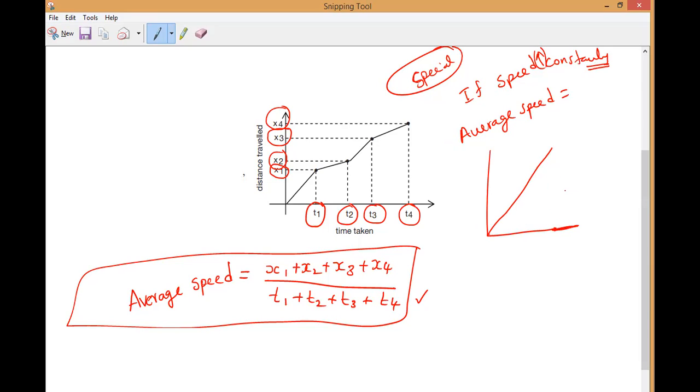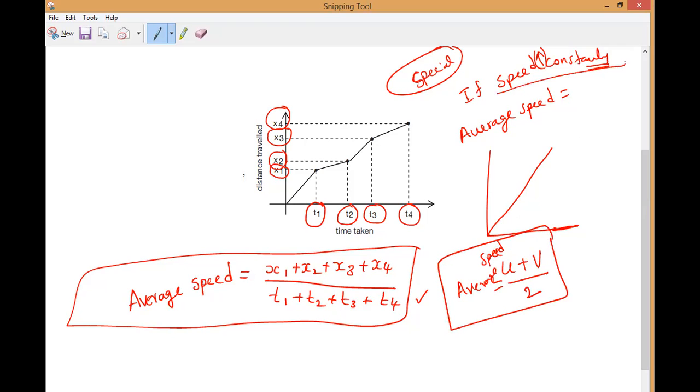So in this case, average speed is initial velocity plus final velocity divided by 2. This special case is when we have to use this formula, when speed is constantly increasing. Do you understand, everyone?